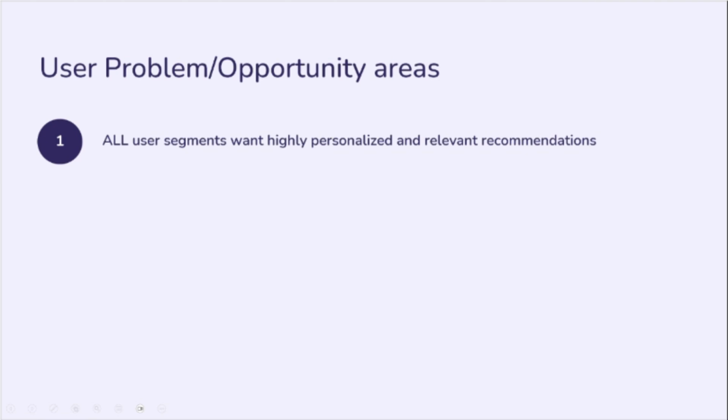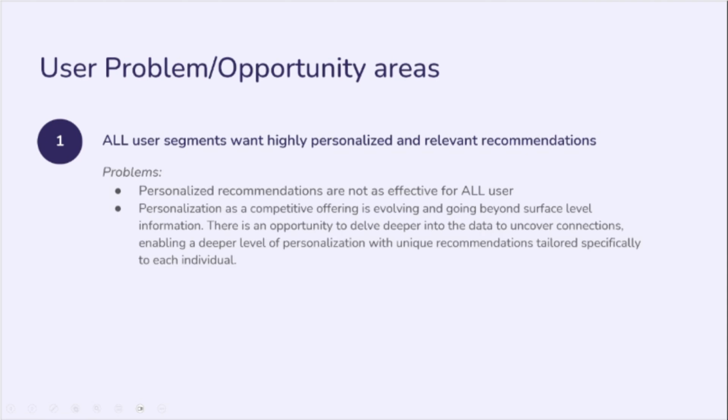All users want relevant and personalized recommendations. But personalization, by definition, works better when a user has built more equity on the platform. What I mean by that is if you watch more, if you add more playlists, you're adding more data and you're building equity. So it's easier, I would say, to personalize for a user who has data built on the platform, as opposed to a user who's cold start or who has just joined the platform. But the expectation of that user doesn't change. They still want relevant, personalized recommendations. So how do we do that? That's a challenge we want to explore.